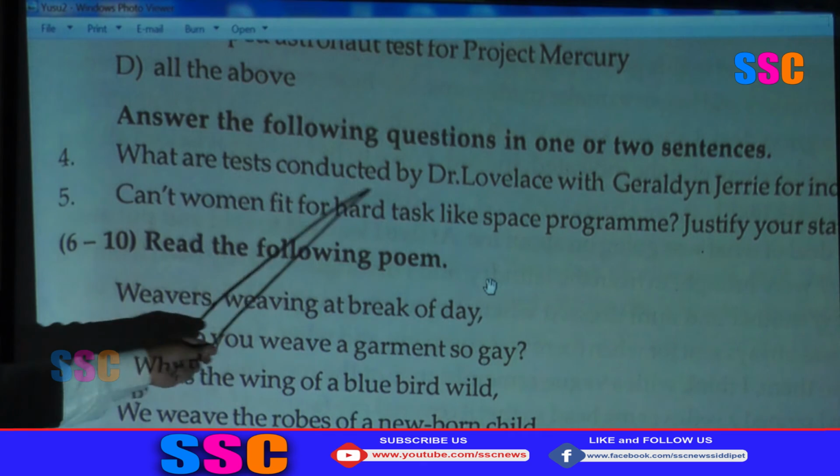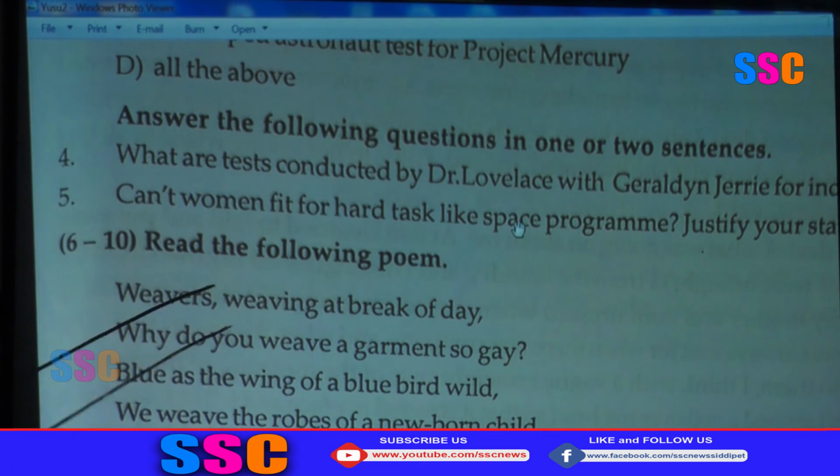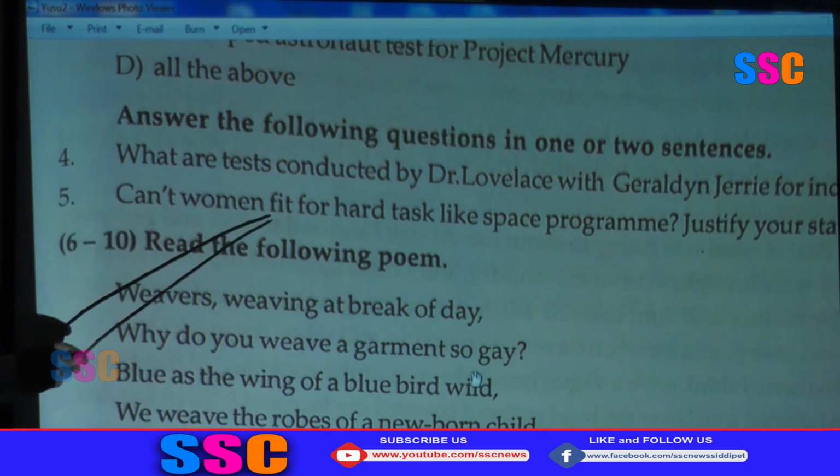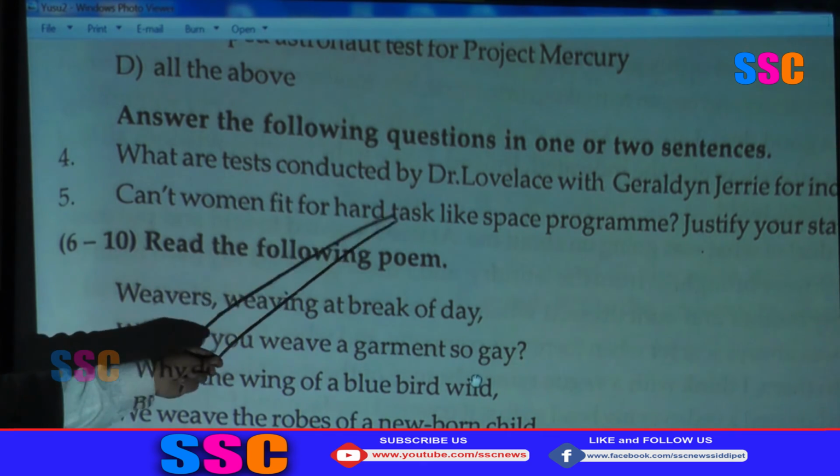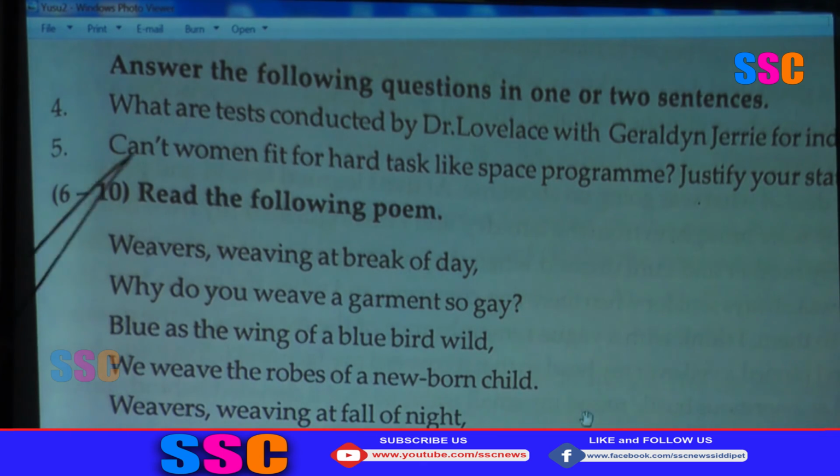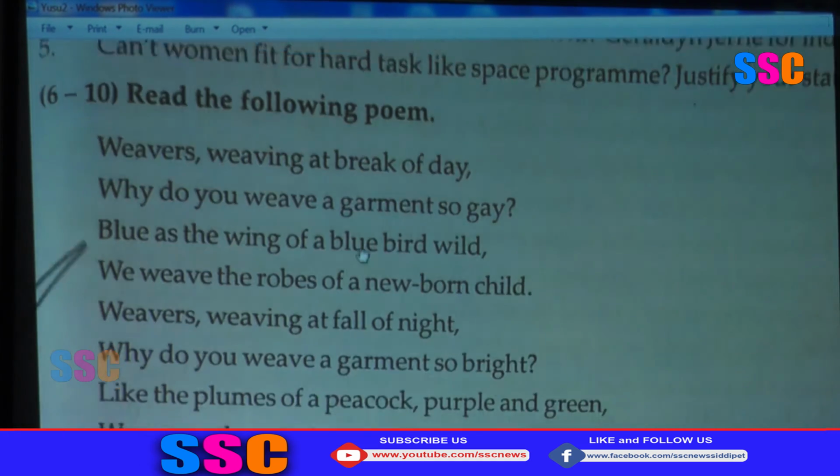What are the tests conducted by Dr. Lovelace? Like that. Can't women fit for hard task like space program? This can't, helping verb, yes or no question. Okay, this is the question word question. Okay, you can write. Then the second bit, 6 to 10, read the following passage.